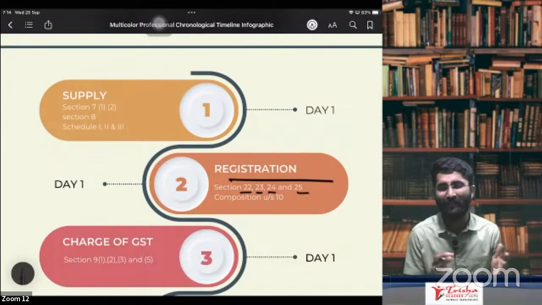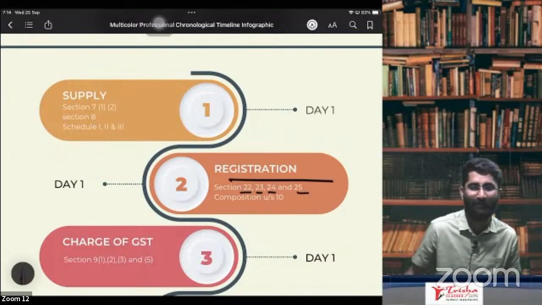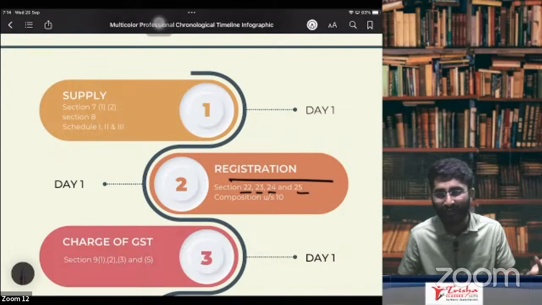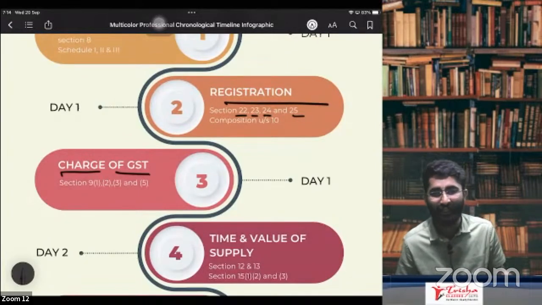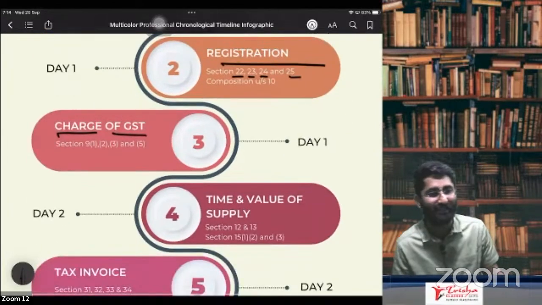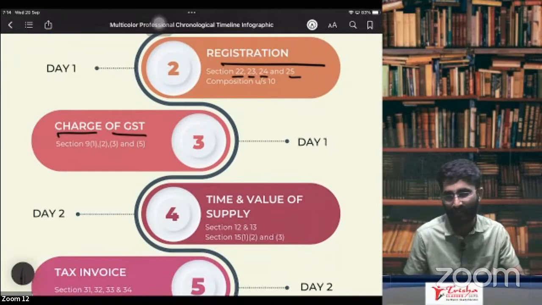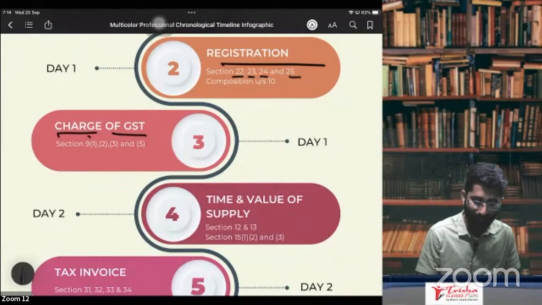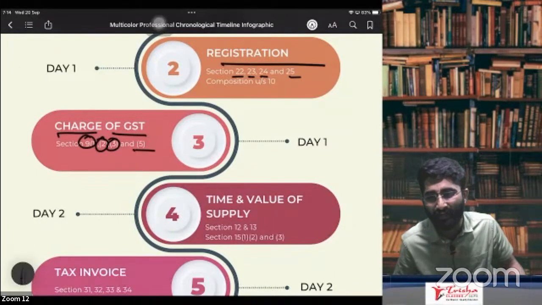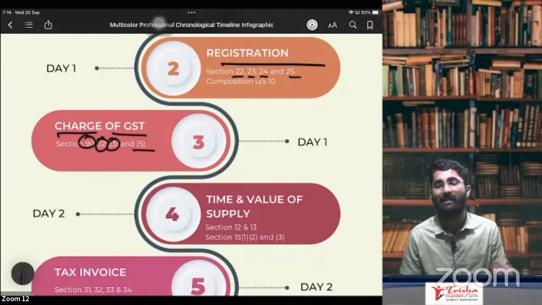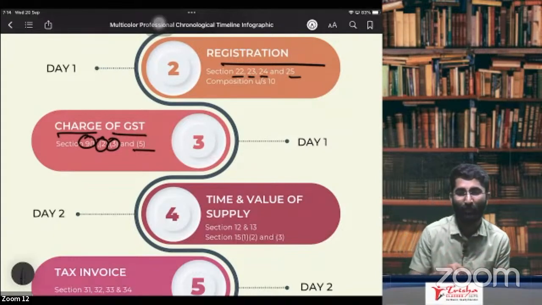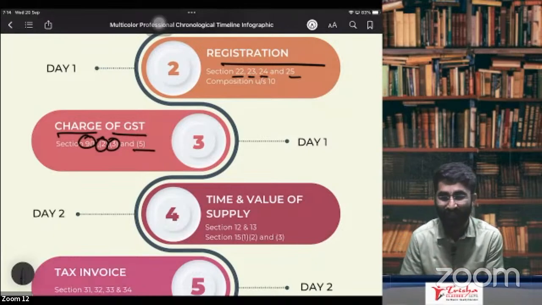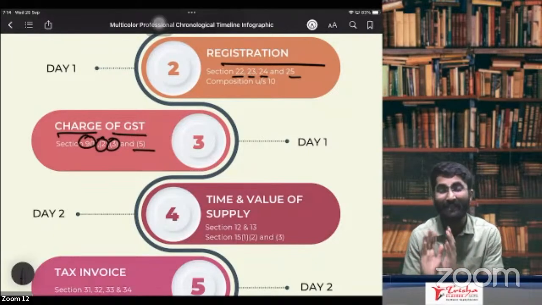Sir, once we have registered, later what do we have to do? Ab kya karenge sir? Aage jayenge na? Pay karenge. How to pay it? So charge of GST. Next, we are going to discuss charge of GST in today's class. Section number 9.1, section number 9.2, section number 9.3 and 9.5. Sir, 9.4 is not there? No. In your syllabus, section number 9.4 and 9.5, both are not there. Section number 9.4 is about reverse charge in case of some suppliers, in case of some goods.